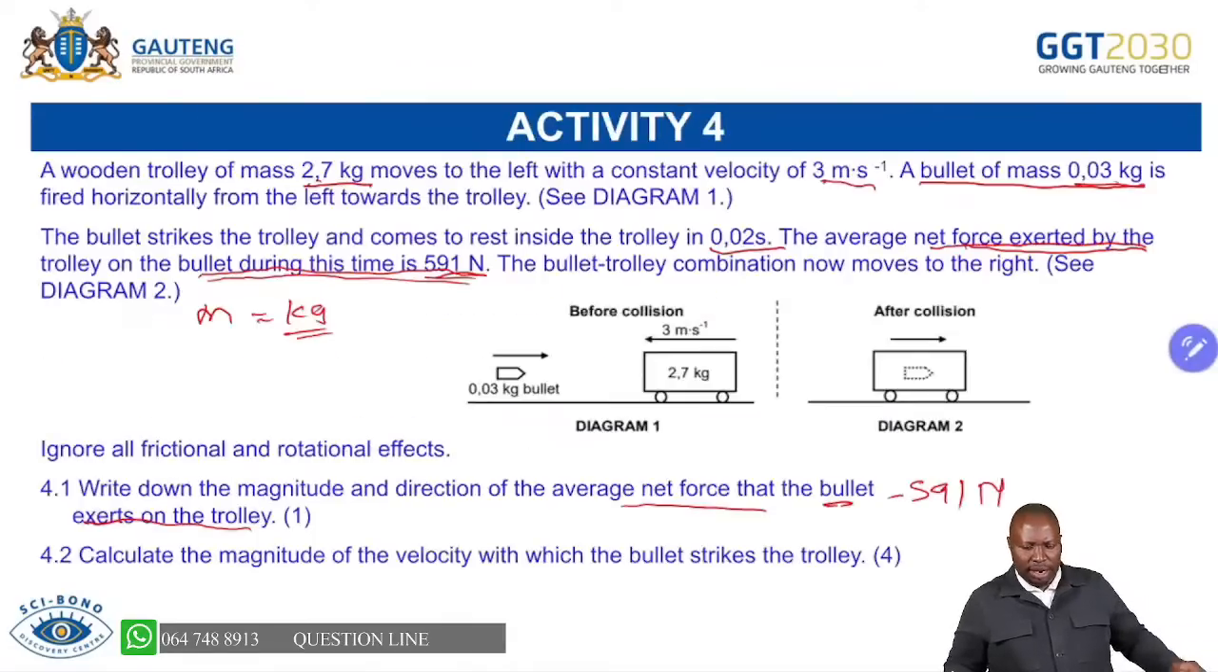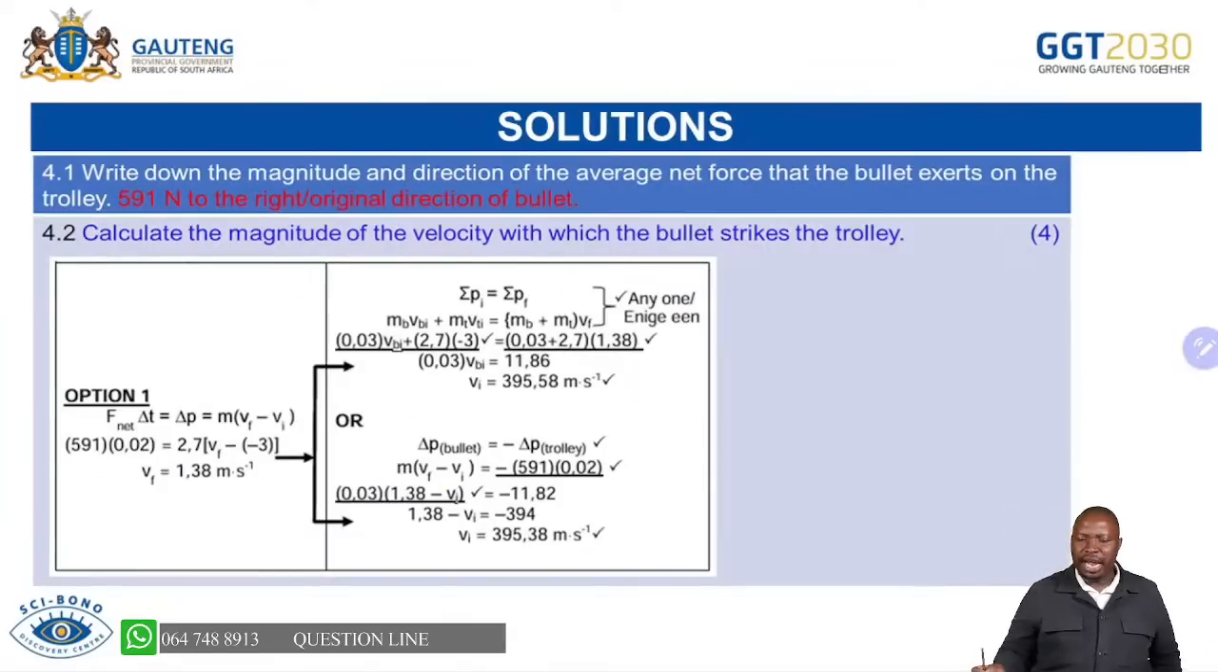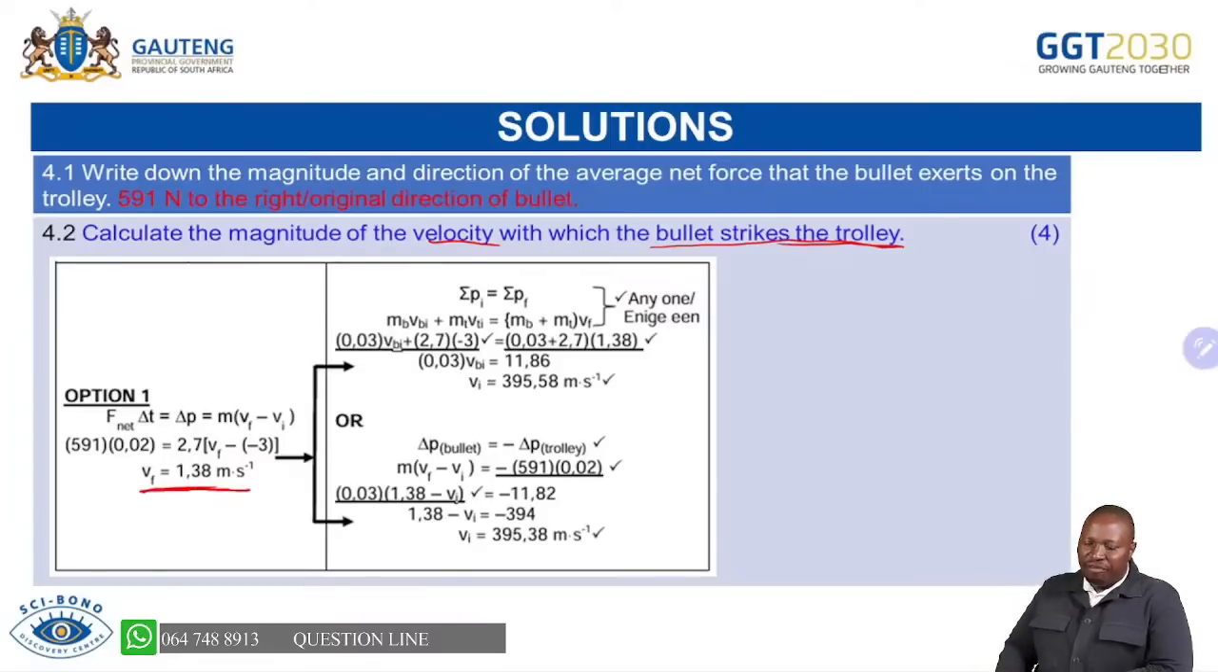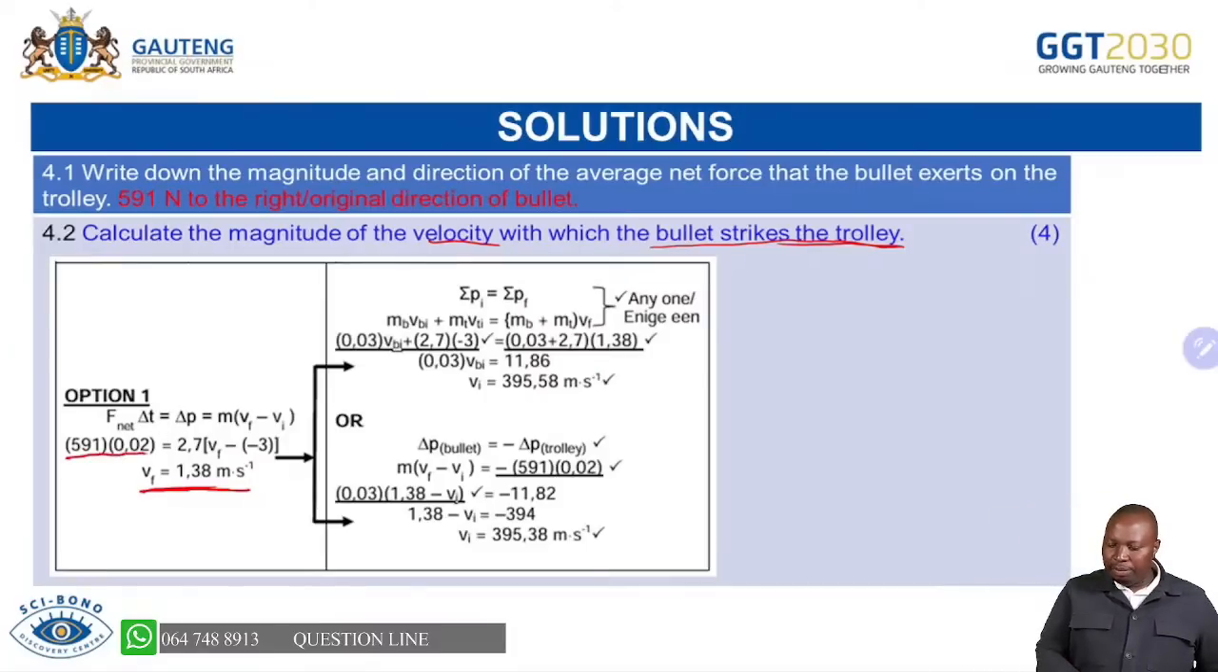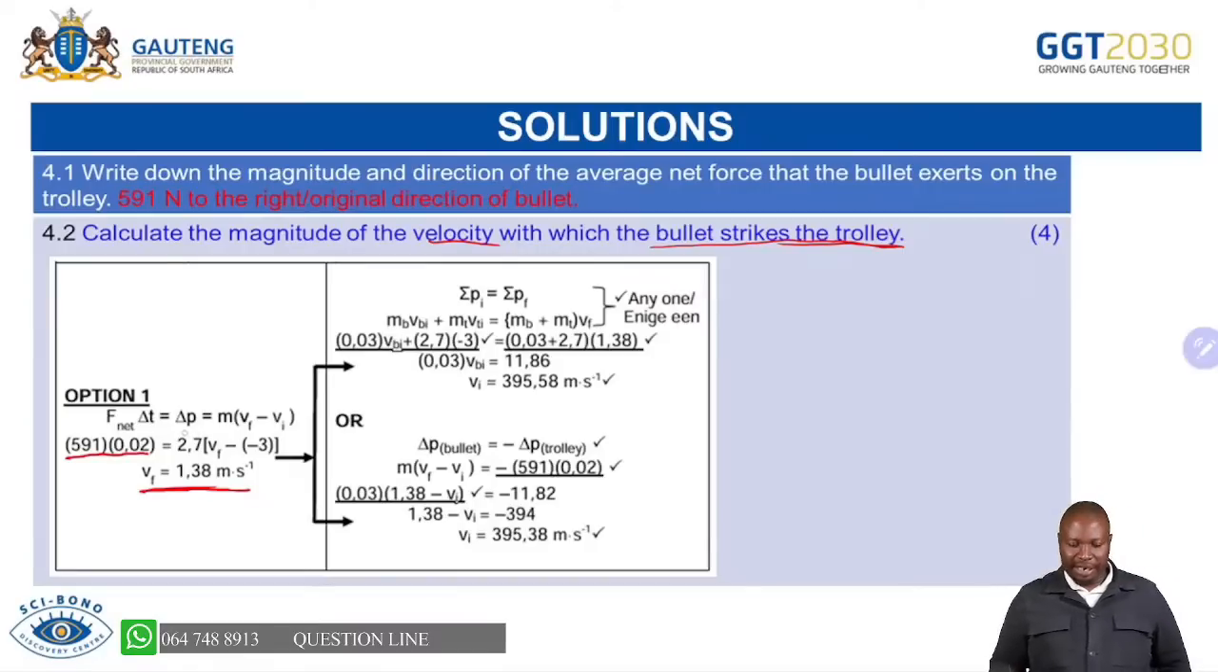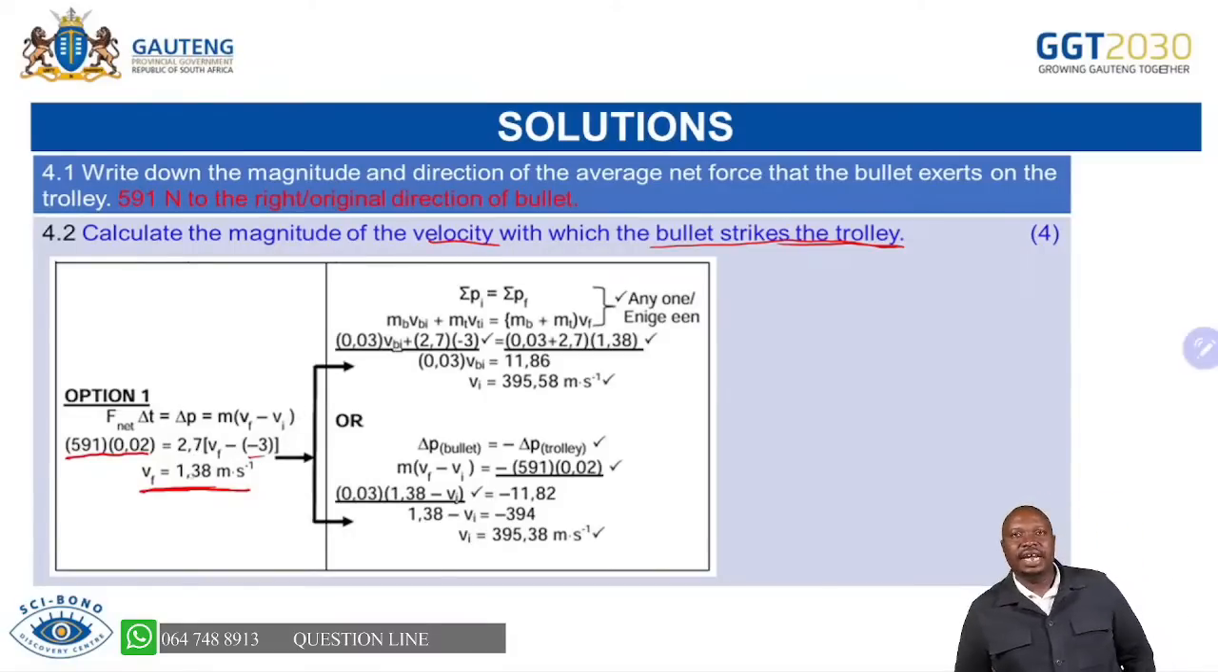Now, as we move, for us to be able to calculate the magnitude of the velocity with which the bullet strikes the trolley, the most important thing is that we first know the final velocity. Then we can use F net delta t, which is our impulse, which is equal to change in momentum. Our change in momentum uses the mass, given as 2.7, and the initial velocity as -3. Then we are able to find the final velocity first.